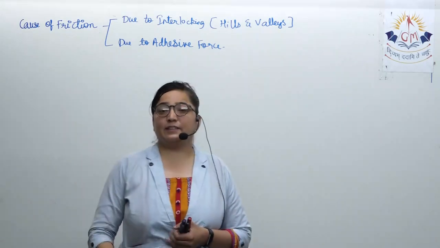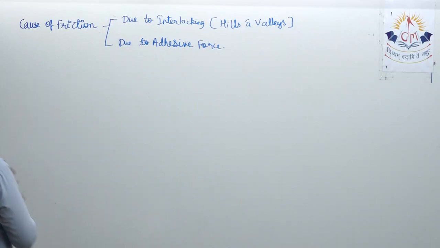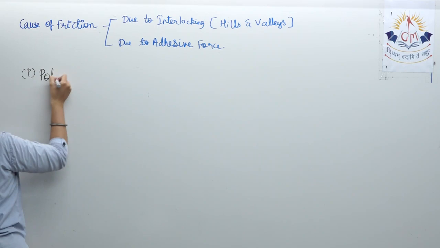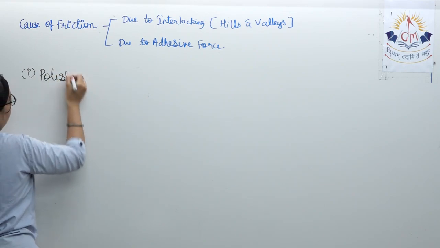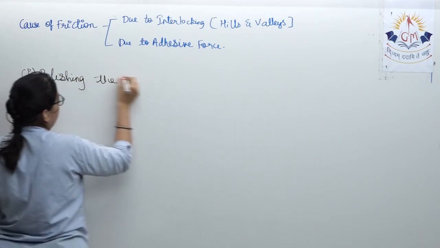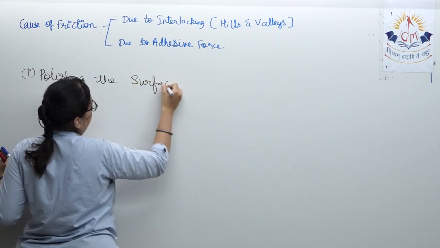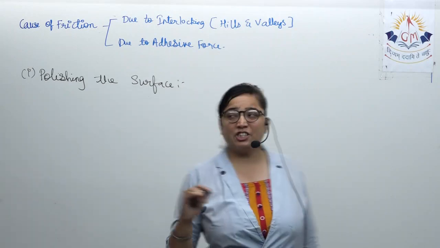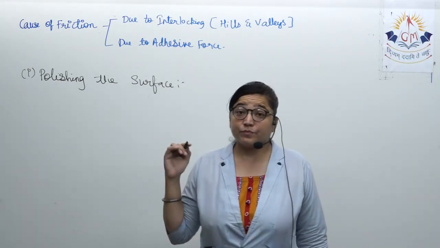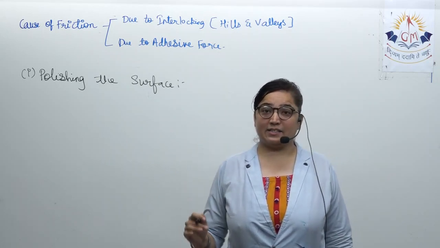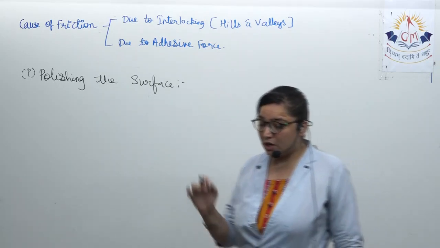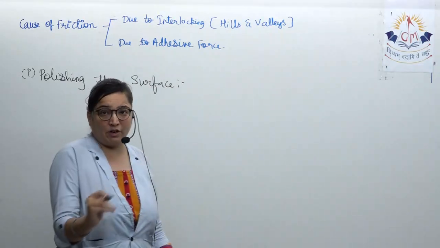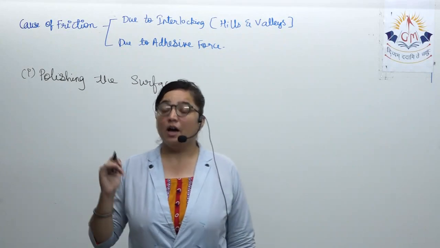The very first thing is polish the surface. If we polish the surface, then what will happen? On polishing the surface, the hills and valleys will get reduced. So the polishing will remove the hills and valleys which are present on the surface, and ultimately it will reduce the friction.